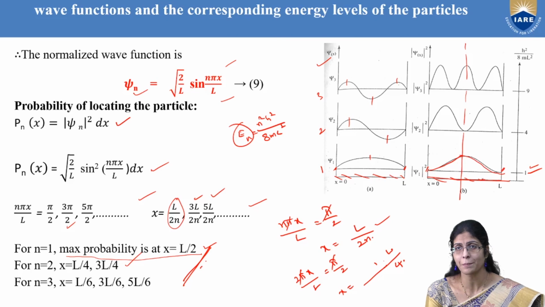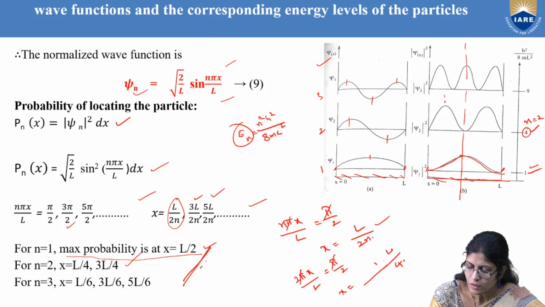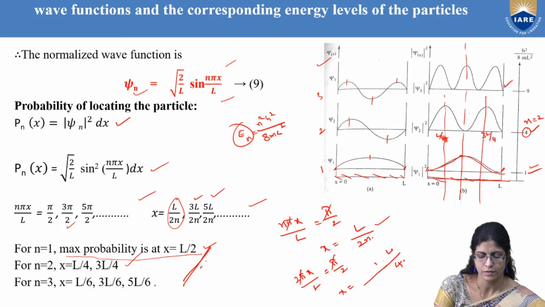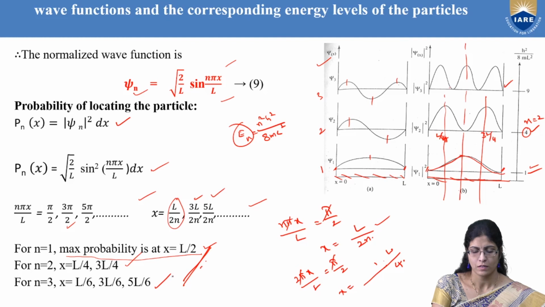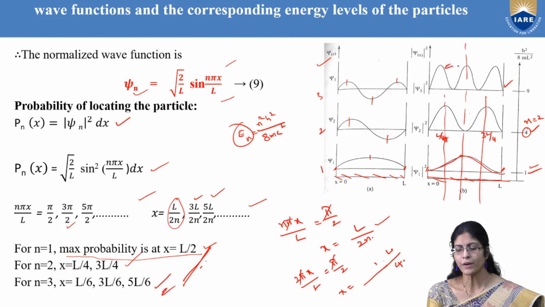Now you can see it in a picturized concept. Here in half, it is L by 4, and then this will be 3L by 4, and so on. This is for this, and this is for this. So now you are able to find out where the particle is at the lowest energy.